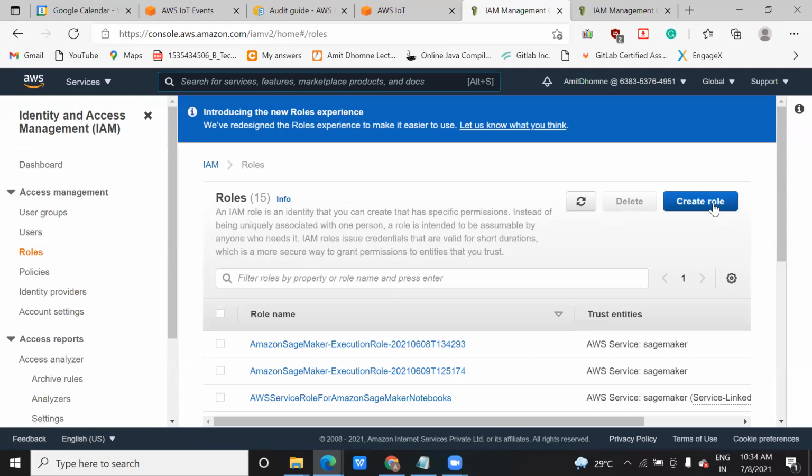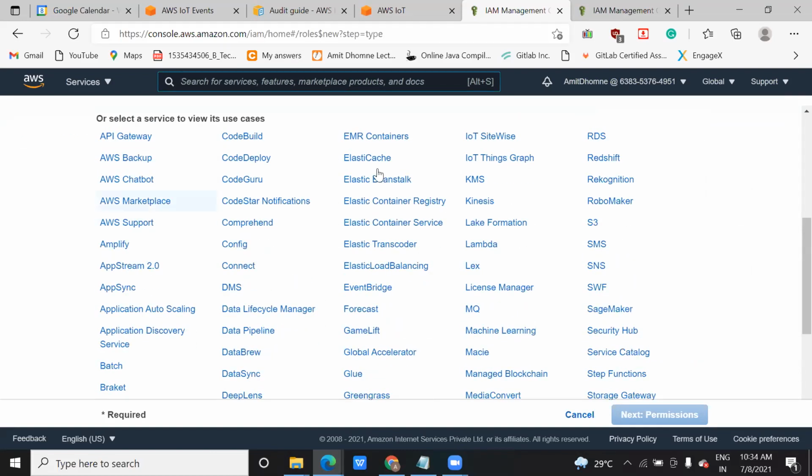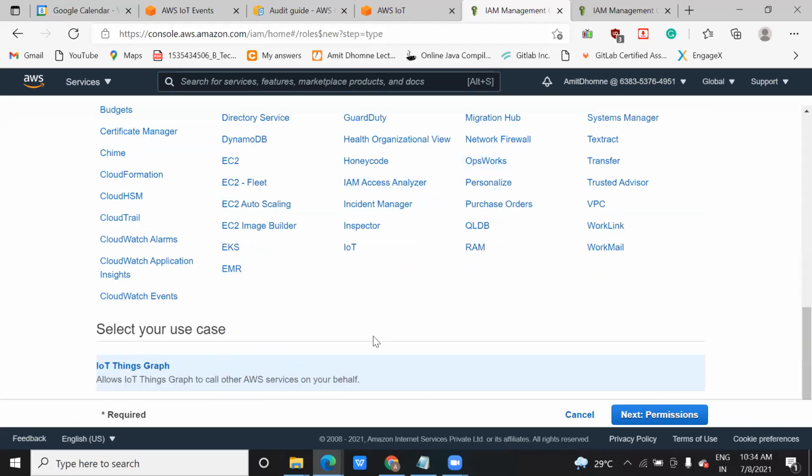You can create a role here. Once you go to this link, click on Create role. Once you click on it, it will give you options for what role you want: AWS service, EC2, Lambda, or another AWS account. You can select it from here. It is asking you to select a service to view its use case. Now suppose you want IoT Thing Graph. Let me select this one, select IoT Thing Graph, and click on Next: Permissions.